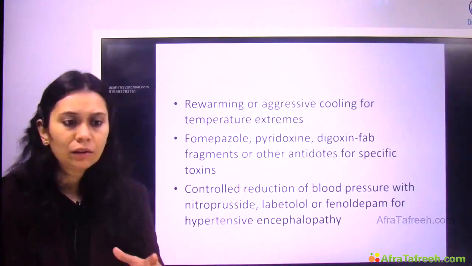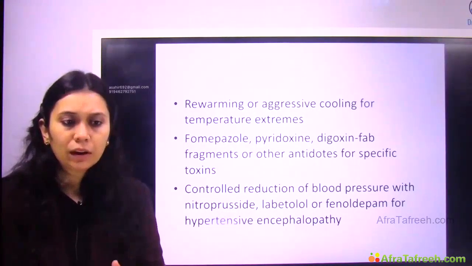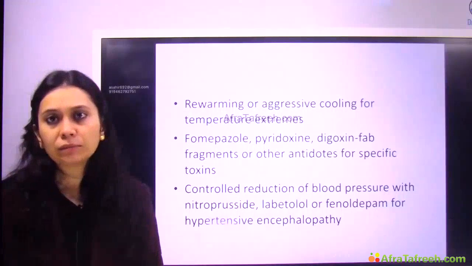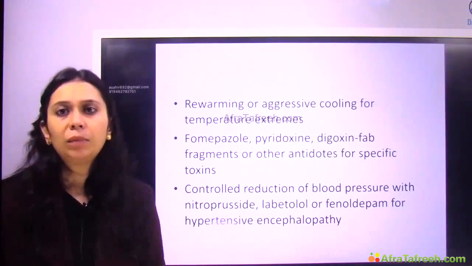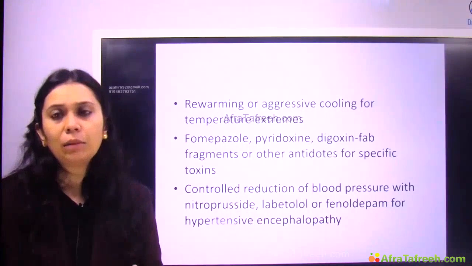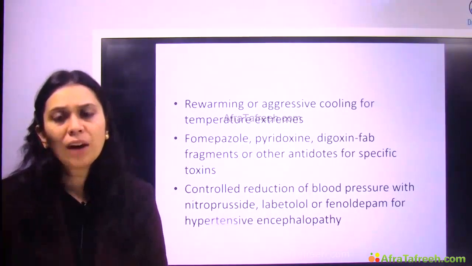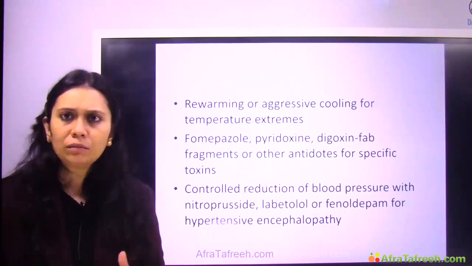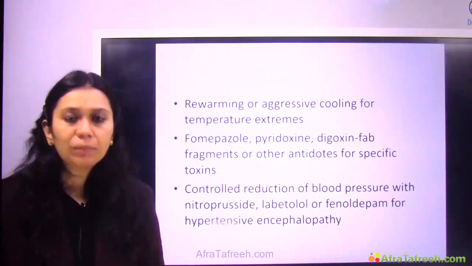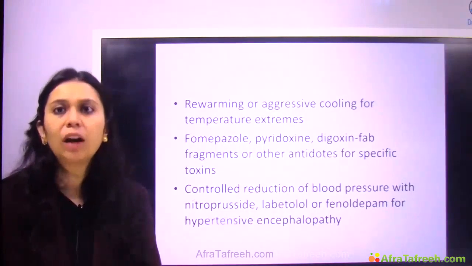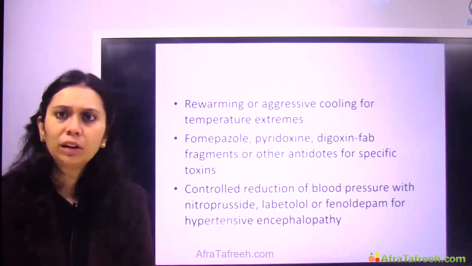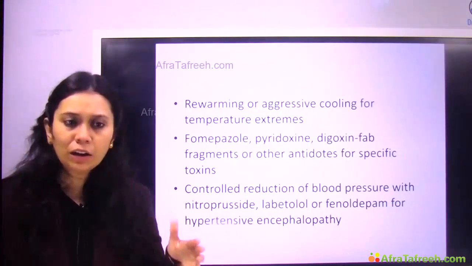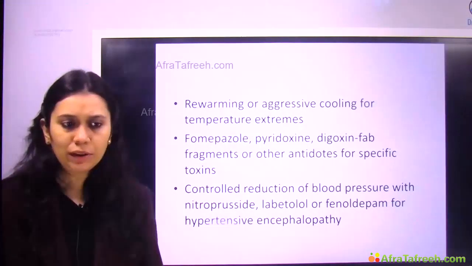And if required, we can go for a controlled reduction in blood pressure, right? For hypertensive encephalopathy. Because of extreme increase in blood pressure, I told you, we have to keep the target mean arterial pressure above 100 mm of Hg. Above 160 mm of Hg, if mean arterial pressure is increasing, then we have to reduce it. But we have to keep it above 100 mm of Hg. Patients can also go into hypertensive encephalopathy. Hypotension can cause coma, hypertension can cause coma. So we start a controlled reduction of the blood pressure in these patients also.